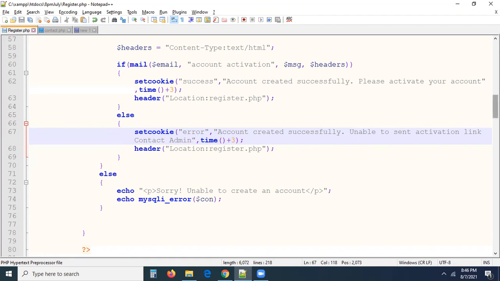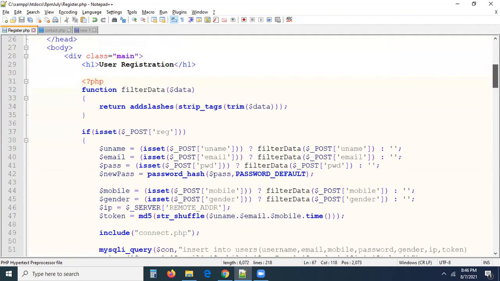Anyhow, mail will not go from my local machine. I already told you, right? So please configure SMTP, right? I told you, right? This is exactly what I want to do now.